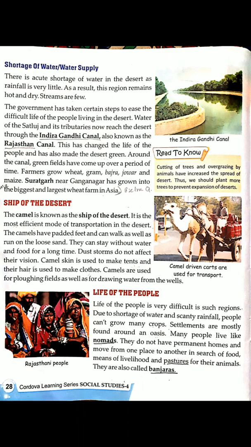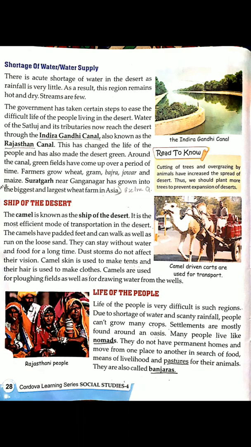Farmers grow wheat, gram, bajra, jawar and maize. Suratgarh near Ganganagar has grown into the biggest and largest wheat farm in Asia. Now, ship of the desert. We all know that the ship of the desert is camel. The camels have padded feet through which they can easily walk as well as run on the loose sand, and that's why they are used for transportation purpose in the desert.